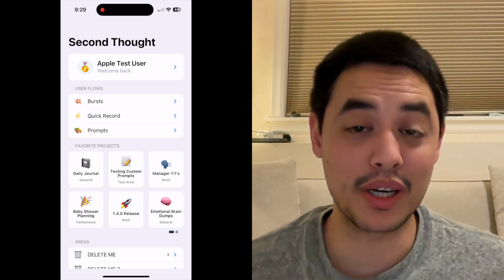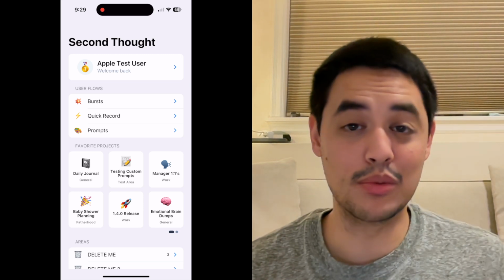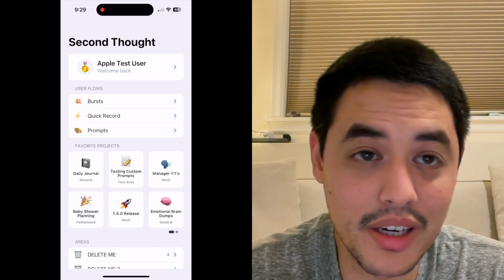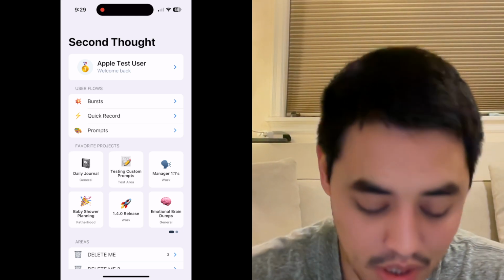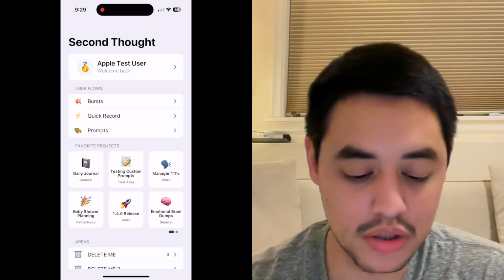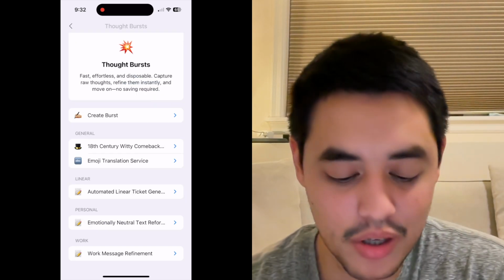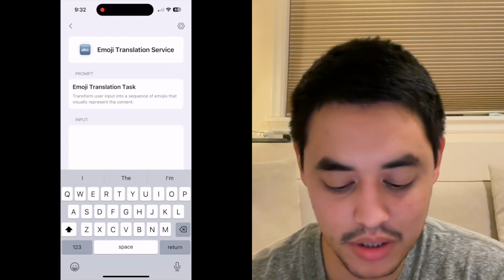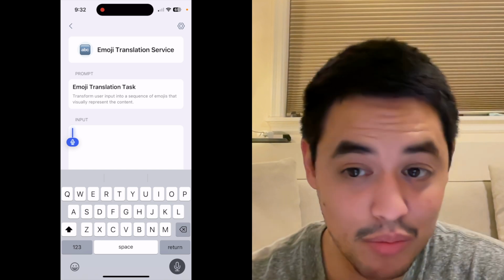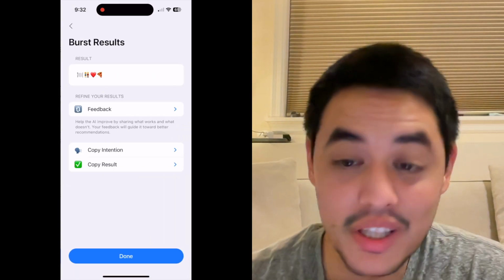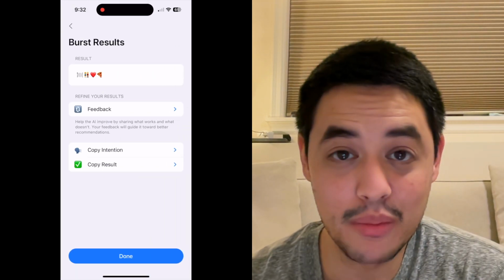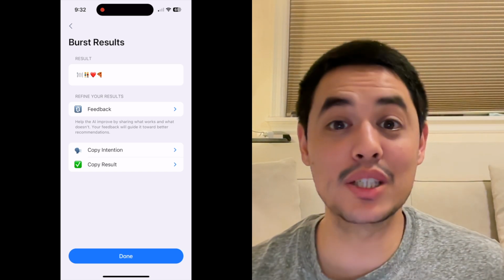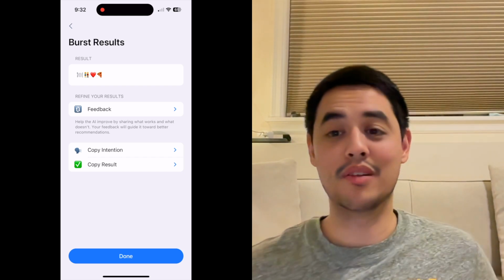The very last but kind of larger feature that I'm releasing with this release has to do with regenerating and refining prompts. So here's an example with bursts. Let's say I wanted to test out our new emoji translation service burst. And the input, for example, is tonight I'm having dinner with my wife and we're going to have pizza. That's pretty straightforward. Four very clear emojis of that story. But what I don't like about this is I actually want 8 emojis. Like I want double the amount of emojis.